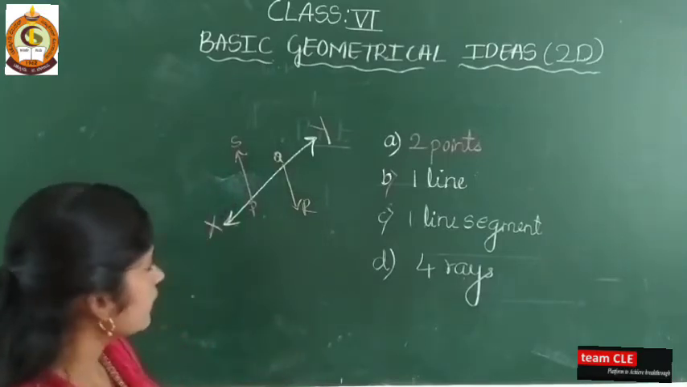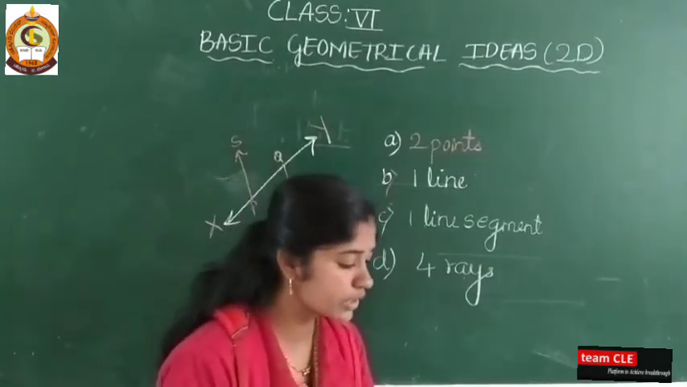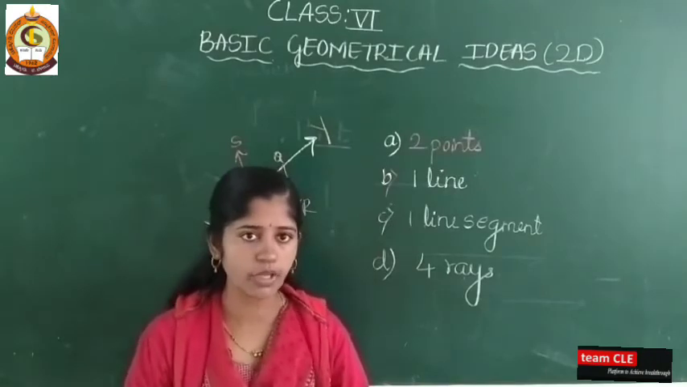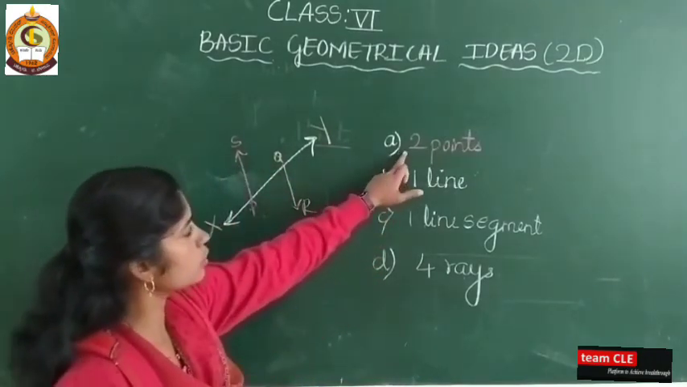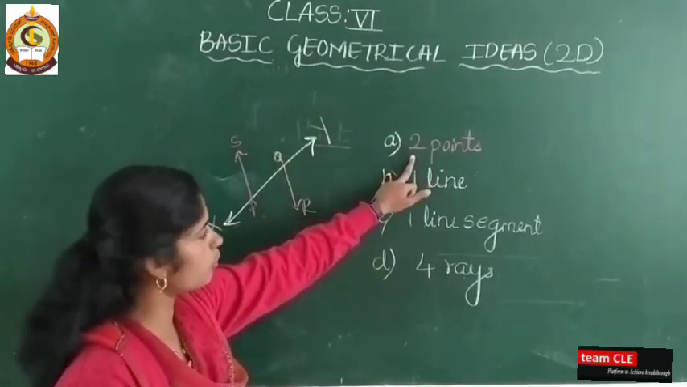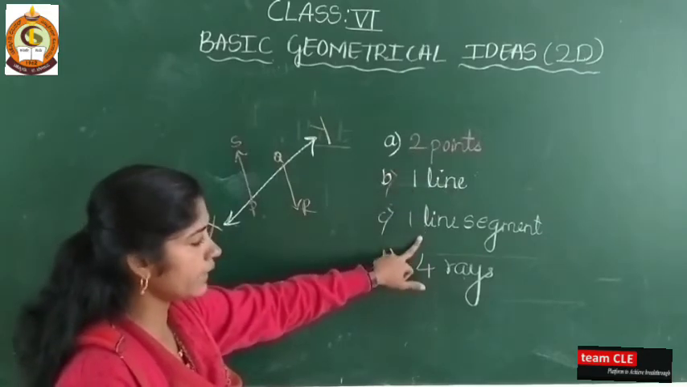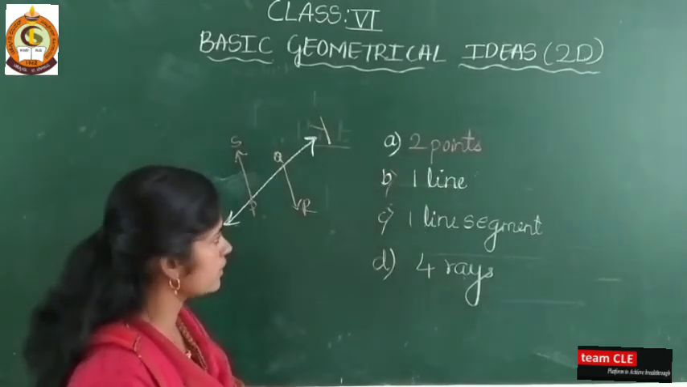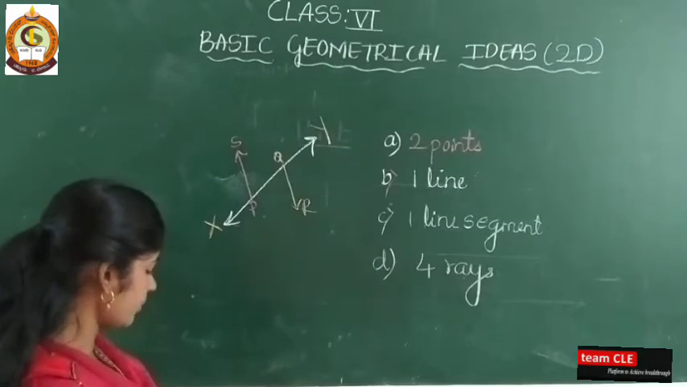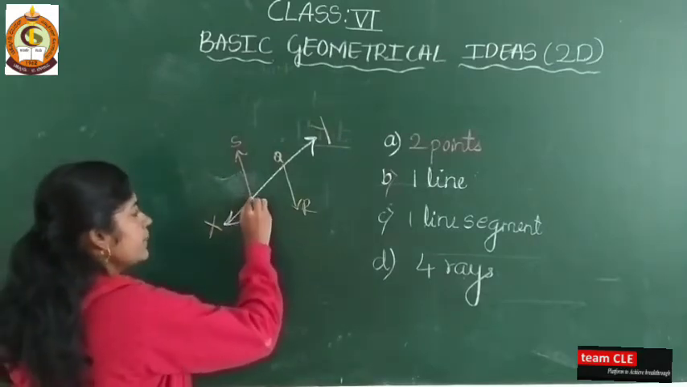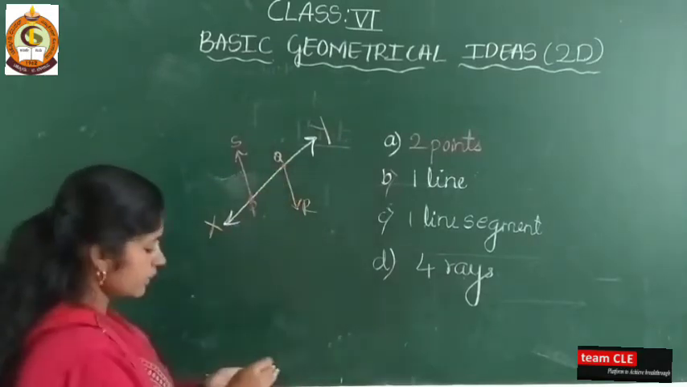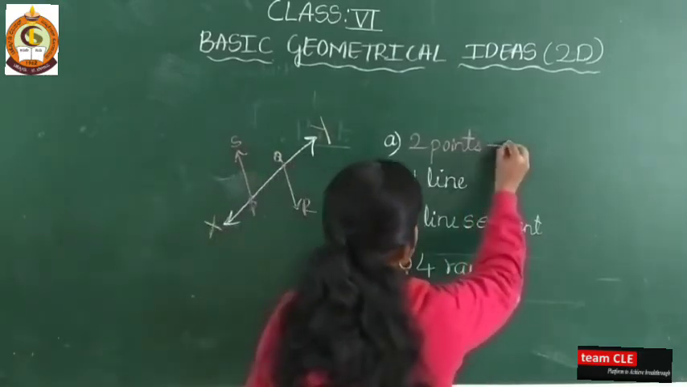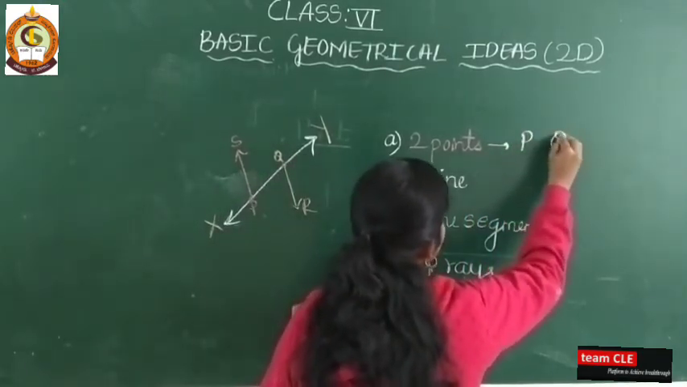So here what is the question? Using figure 1, name the following. First, you have to write here 2 points, 1 line segment and 4 rays. So where are the 2 points? Show me just here. P, Q. P and Q are the 2 points.